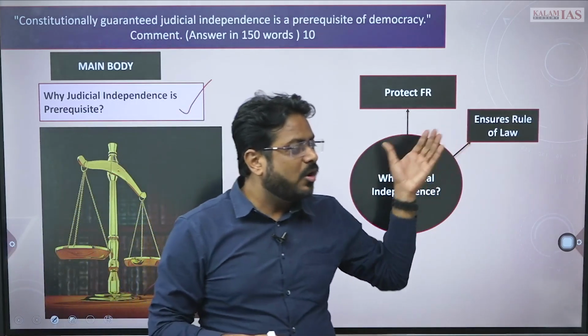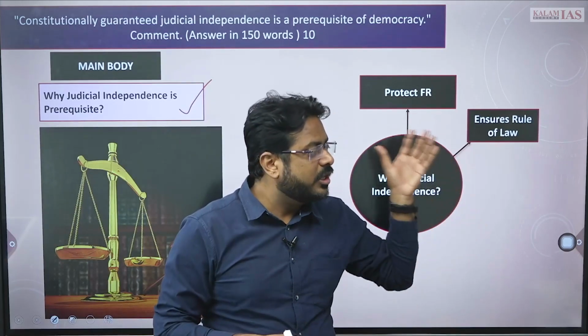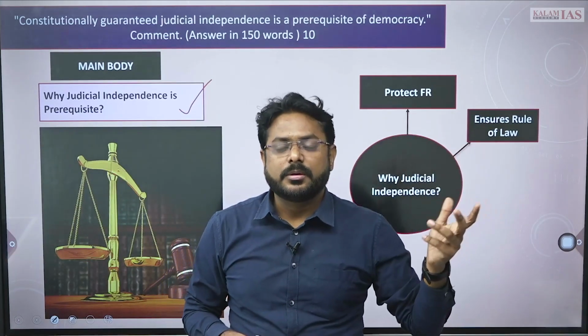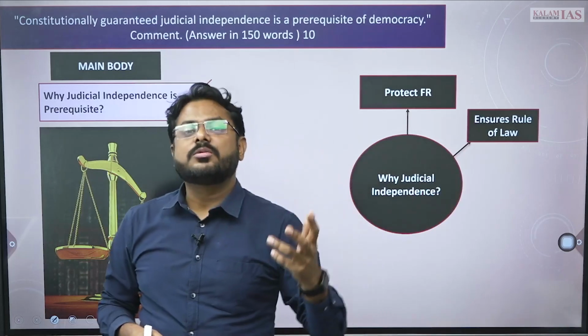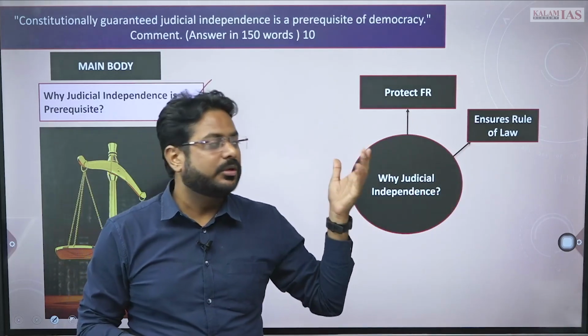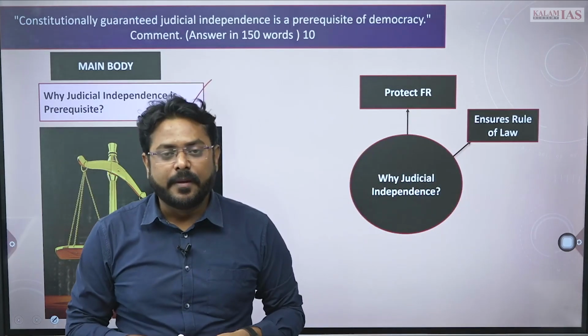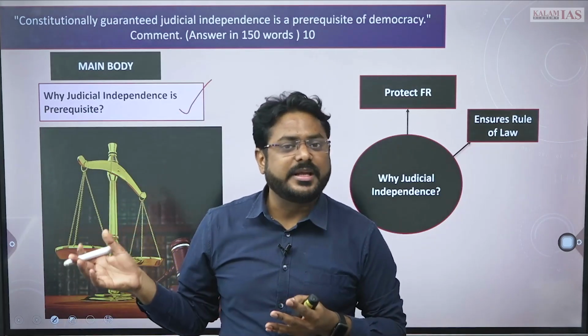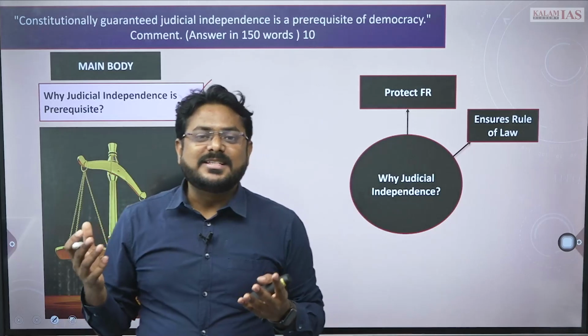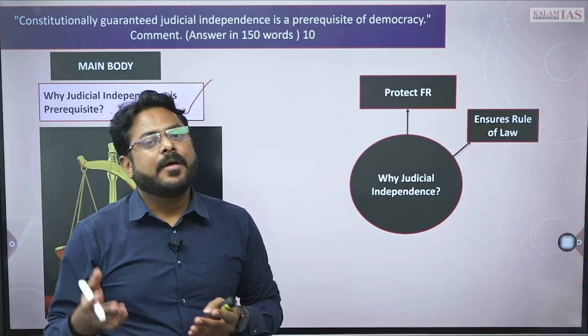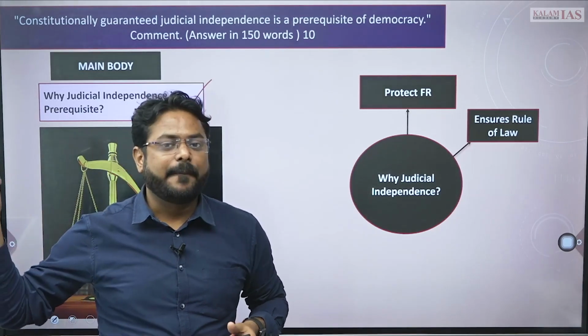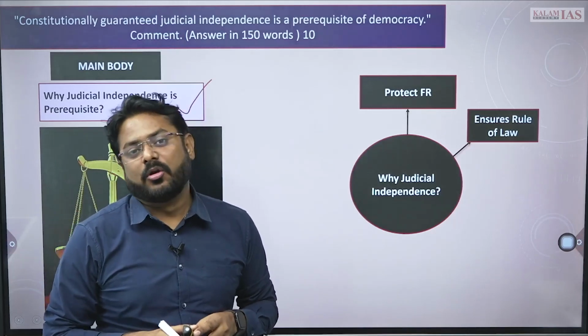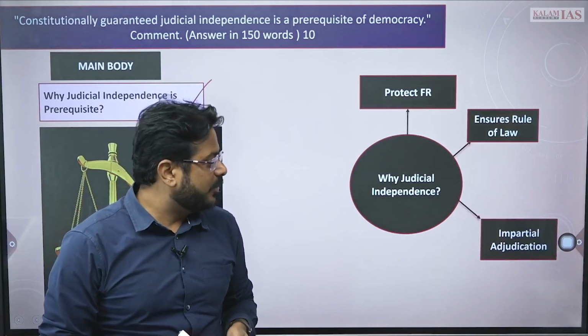Then, to ensure law and order, right? To ensure the rule of law. Okay. For this also, judicial independence is required. It means there should not be any arbitrary authority taking the decision instead of the concerned authority, right? Rule of law should be followed. Okay, so that should be there.